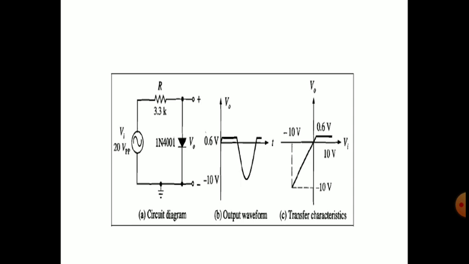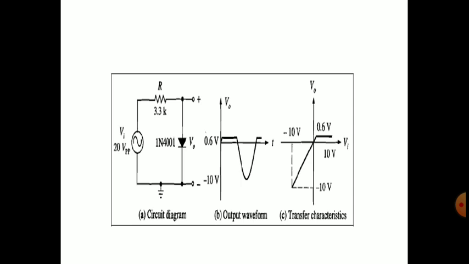Then it will be forward biased, but as we consider this a practical diode and 0.6 volts is the cut-in voltage, the diode will be replaced by a 0.6 volts DC battery or DC drop. Because we are taking the output across this diode, that will be the output for the entire positive half cycle.